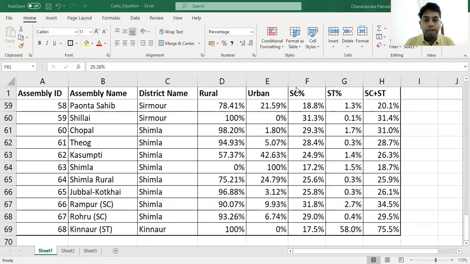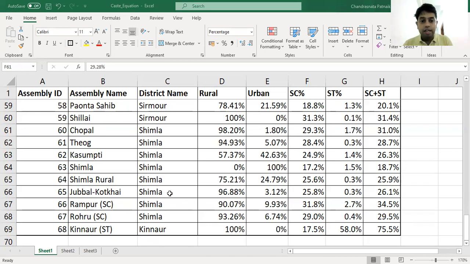BJP polled 43%, Congress polled 42.2%, and CPM polled 8.5%. BJP won 3 seats, Congress won 4 seats, and CPM won the lone seat. What CPM has won in Himachal Pradesh is the Shimla proper seat. So in 2017, it was a very close contest in terms of vote share.